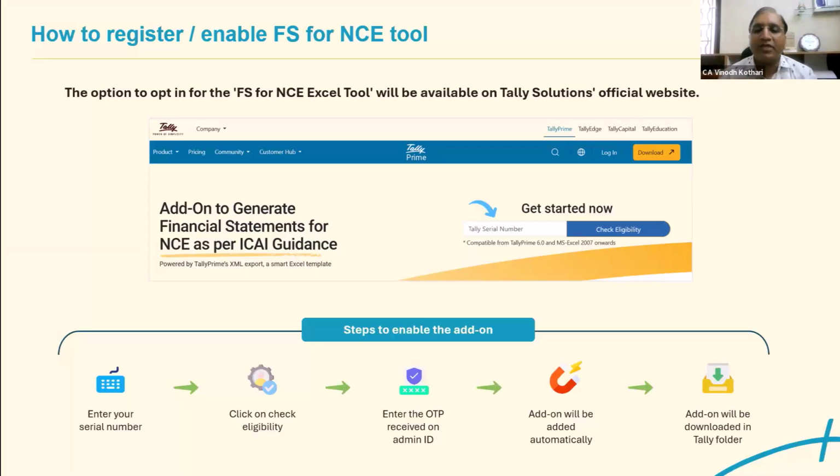Now, in Tally, there is something called renewal of Tally. This version is compatible only from TallyPrime 6.0 onwards. The latest version of Tally is Tally 6.1. And you should have Microsoft Excel of 2007 onwards, because of the macro features.